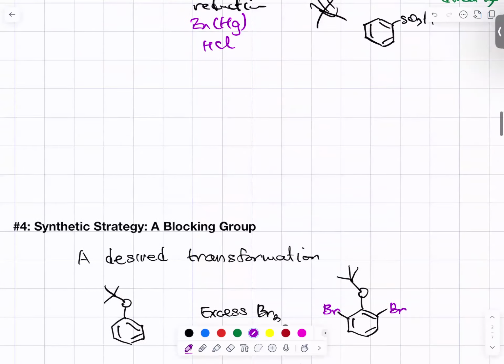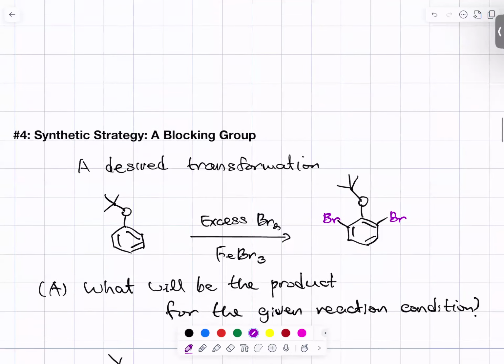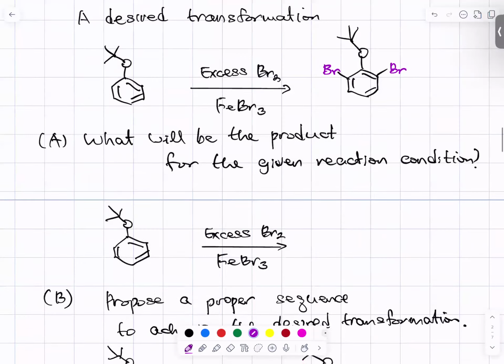Okay, now let's move up to problem 4. Consider the transformation, starting with this tertiary butoxy group substituted on the benzene ring. We are treating this one with an excess amount of bromine in the presence of the catalyst iron(III) bromide. Can you achieve dibromination at the ortho position? What will be the product for the given reaction conditions?